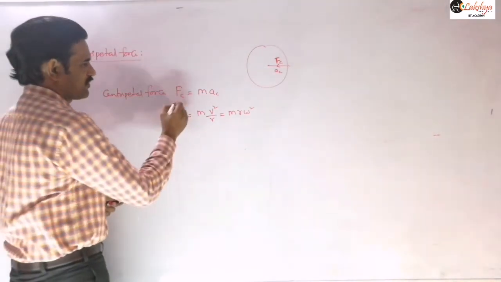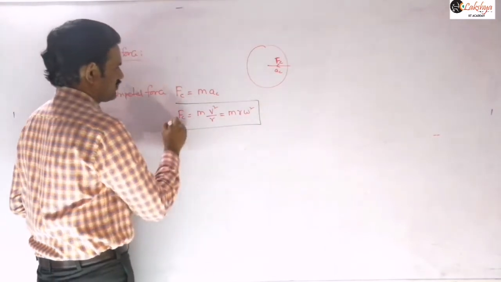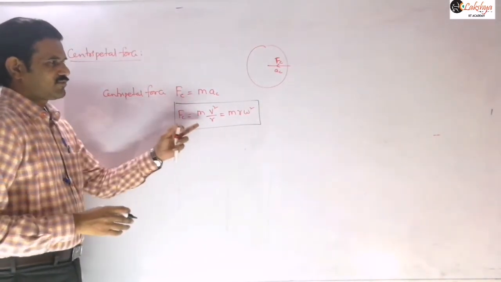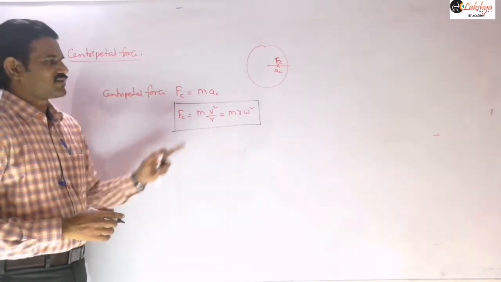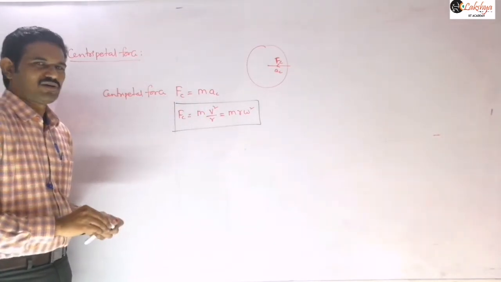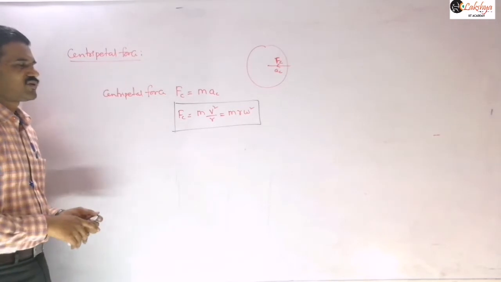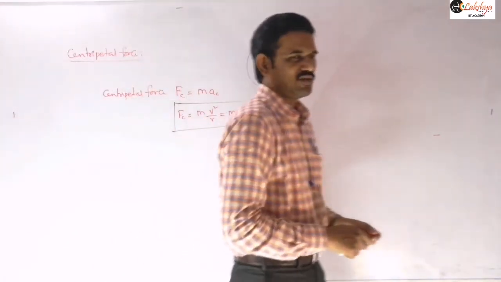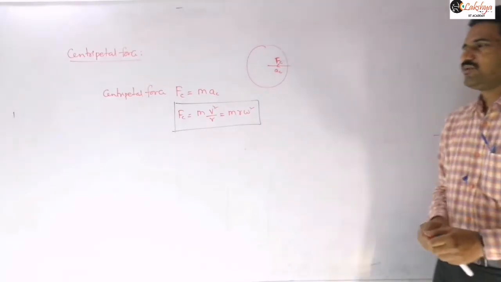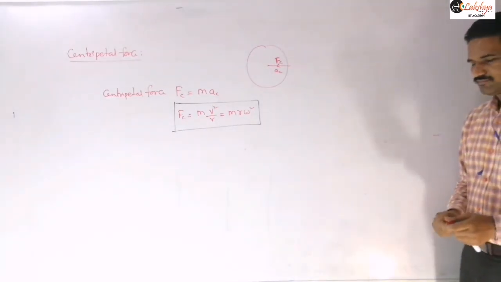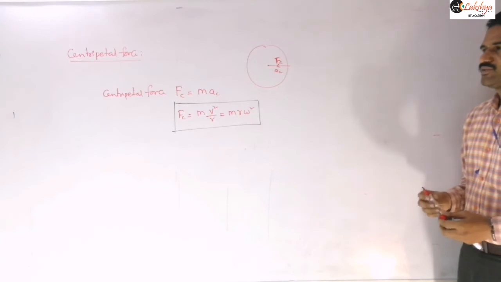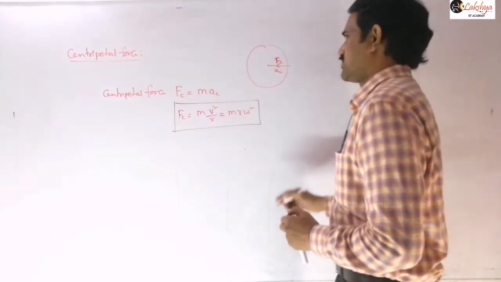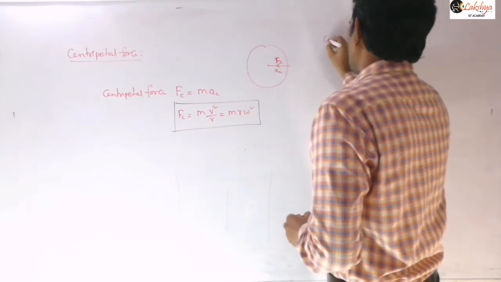So this is the expression for the centripetal force: either mv square by r or m r omega square. We are just writing F is equal to ma, and that a is nothing but the centripetal acceleration, which we mentioned in the previous classes is v square by r or r omega square. So that is the formula for the centripetal force. Next, let us introduce the centrifugal force, and after that we can discuss some problems based on this.